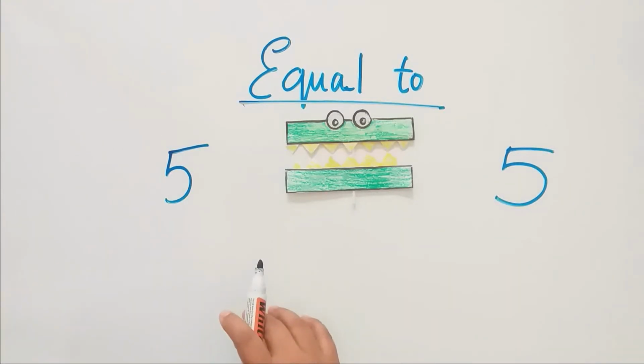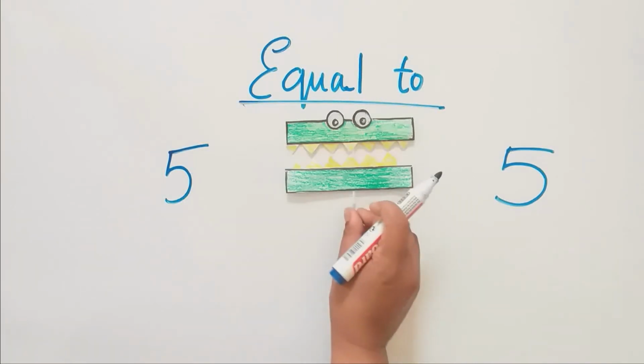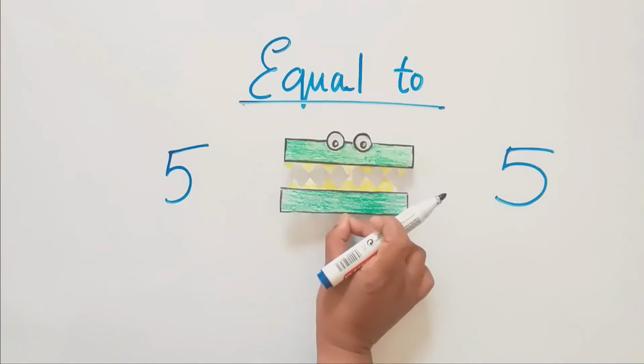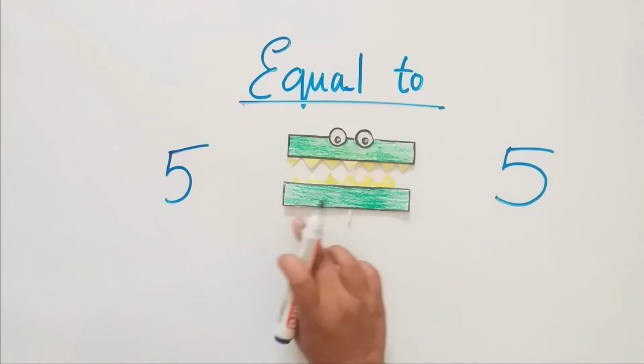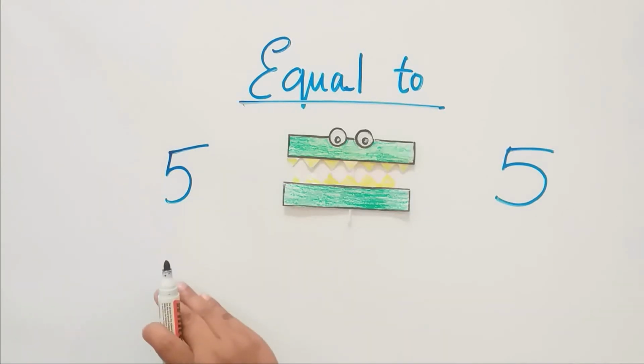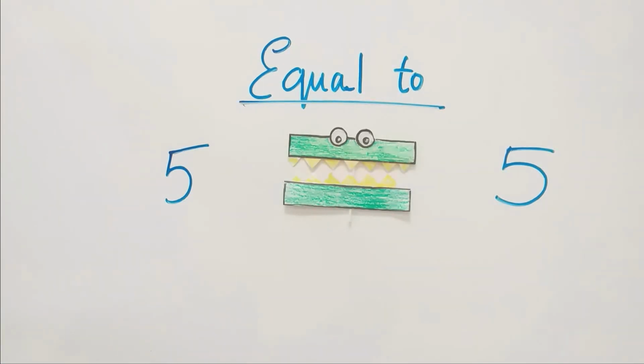So the alligator is really very confused because both are the same numbers. So which sign will we use? We will use the equal to sign. So when we have the same number on both sides, we will use the equal to sign.